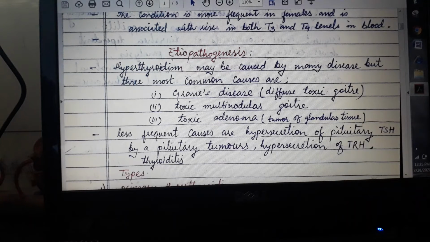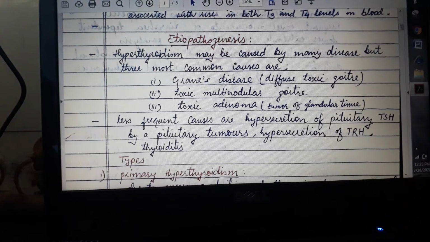If you look at the etiology behind hyperthyroidism, it is mainly caused by some common diseases. The first is known as Graves' disease, also called diffuse toxic goiter. So what is Graves' disease? It is an autoimmune disorder that causes hyperthyroidism, or an overactive thyroid. What happens is that your immune system attacks the thyroid gland and causes it to make more thyroid hormones than your body requires. So this is called Graves' disease.